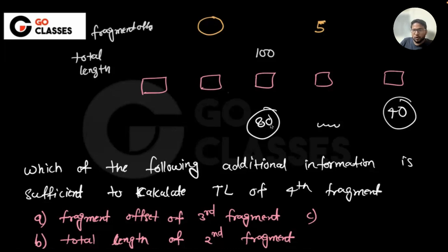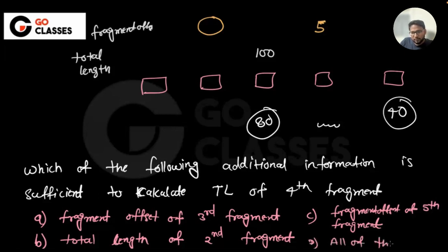Option C is fragment offset of fifth fragment. And option D is none of these. Let's suppose this is an MSQ question.